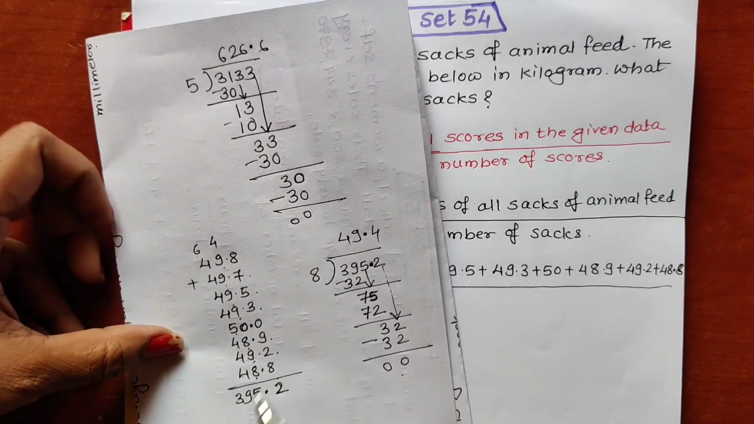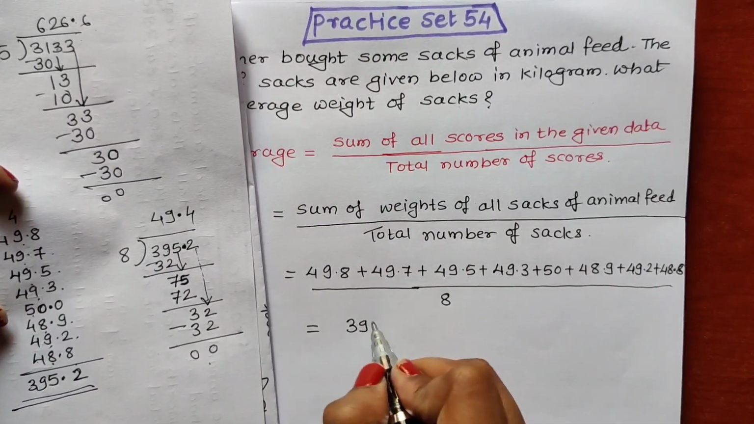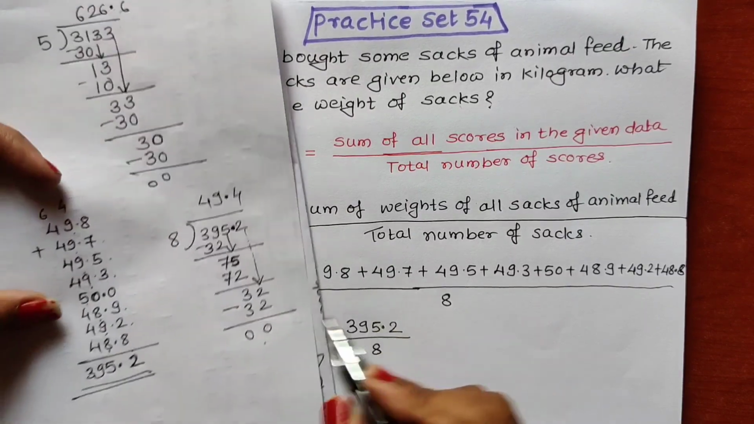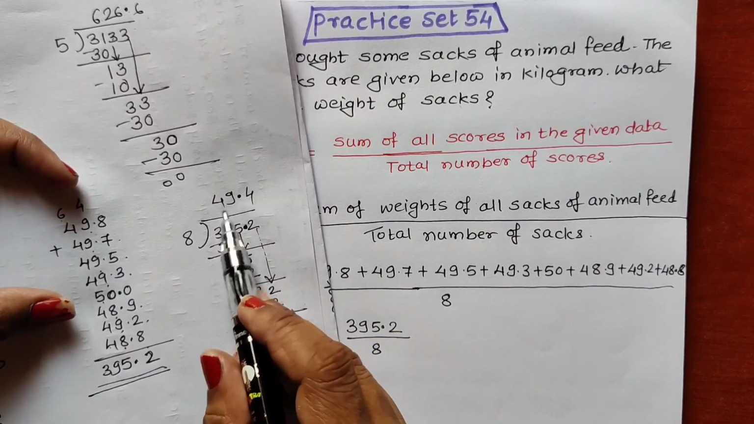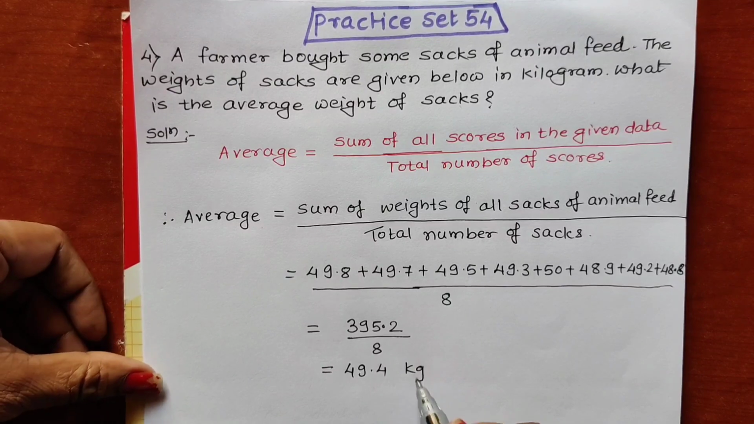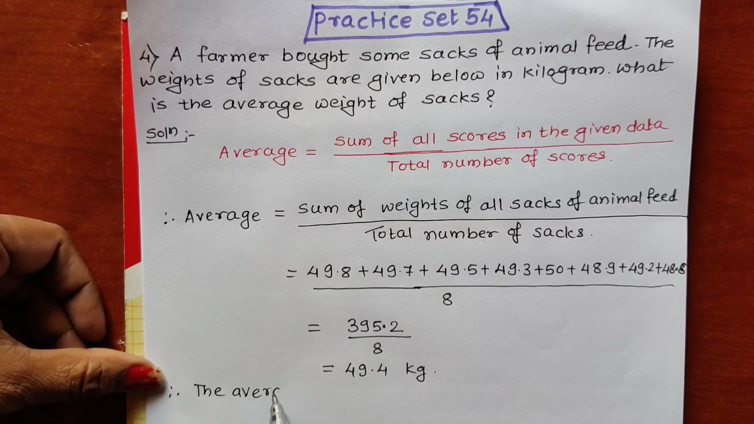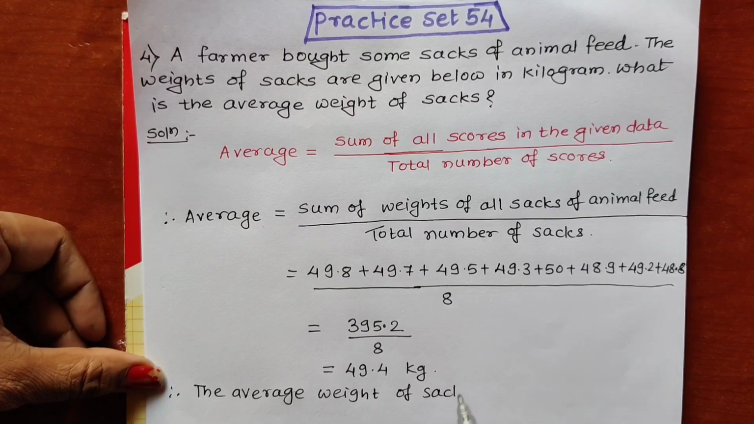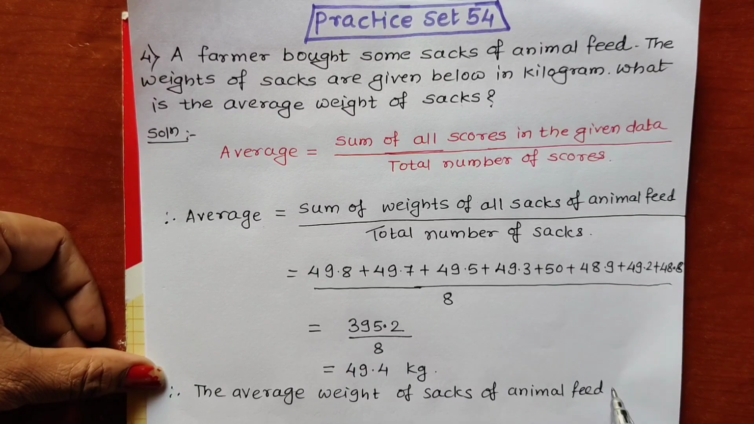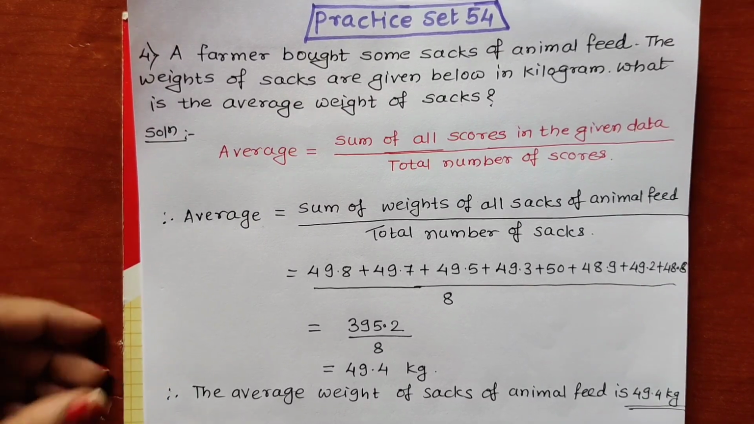So first we write all this addition, 395.2, here. Addition of all these numbers, 395.2, upon 8, and after dividing 395.2 by 8 we are getting the answer 49.4. So 49.4 kg. Now we will be writing the answer statement. Therefore the average weight of sacks of animal feed is 49.4 kg. In this way we can write the answer statement also.